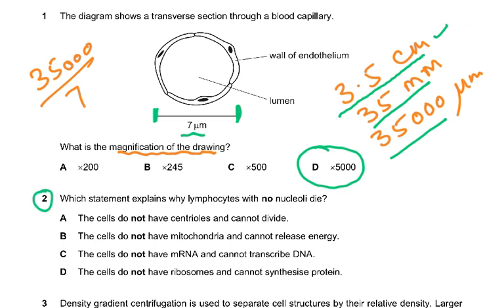Then coming to question number 2, which statement explains why lymphocytes with no nuclei die? No nuclei. So what is the function of nucleoli? The cells do not have mitochondria. There's nothing to do with mitochondria. The cells do not have mRNA, cannot transcribe, so it's not talking of transcription. The cells do not have ribosomes, because the nuclei are the site of ribosome synthesis, and so they cannot synthesize proteins. So that's why the answer is D.